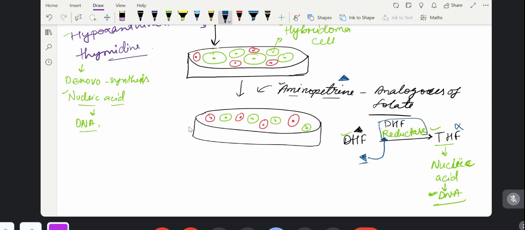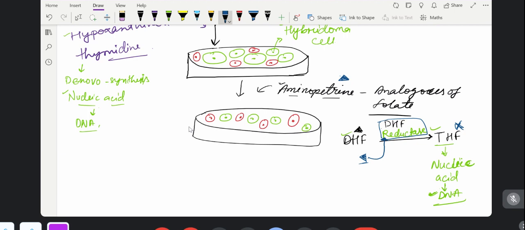Once it is blocked, the tetrahydrofolate cannot be formed. Both are substrates for the reductase enzyme, and this type of inhibition is called a competitive inhibitor, because both can bind, but competitively the aminopterin binds to the DHF reductase.